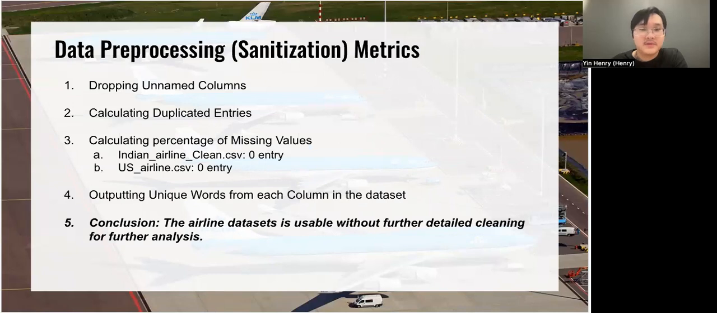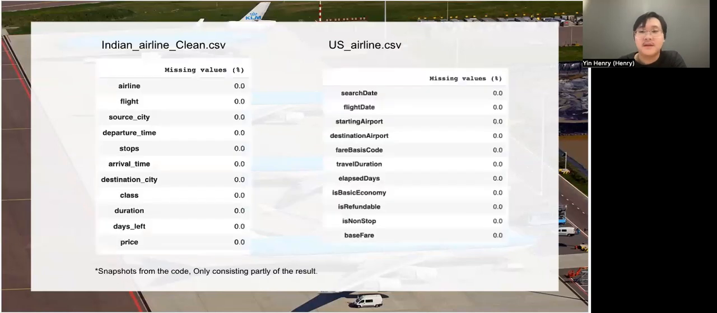Here are our data preprocessing metrics. First, we drop a name column. Then we calculate duplicated entries. During our calculation of the percentage of missing values, we surprisingly discovered that there are 0 missing entries in both datasets that we relied on, which is really surprising. Fourth, we output unique words from each column in the dataset. In conclusion, since both of the airline datasets are usable without further detailed cleaning, we will just use them as a foundation for our future analysis. Here are some snapshots from our code.